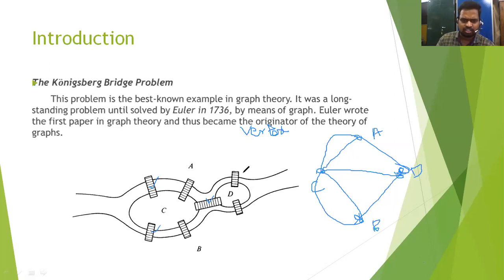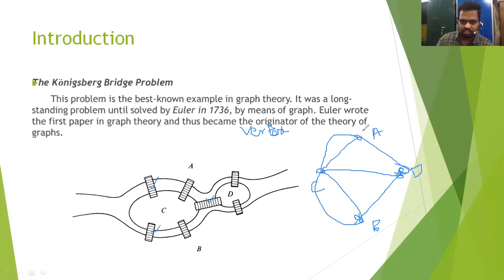So the basic thing is representing the physical situation by means of a graph. In this situation, the land areas are denoted by points, which are called vertices. The bridges are represented by the edges. The problem is to walk around the 7 bridges without repeating an already used bridge.